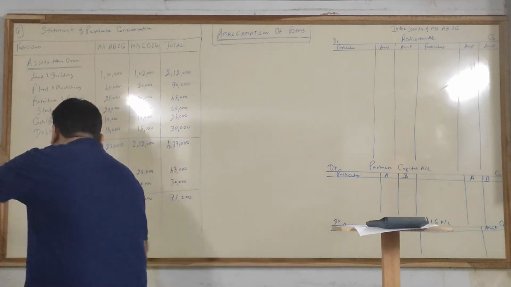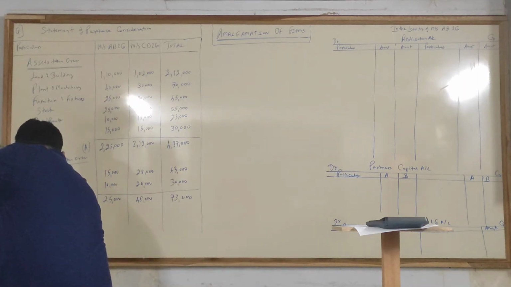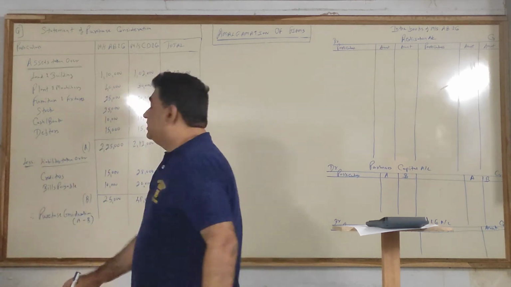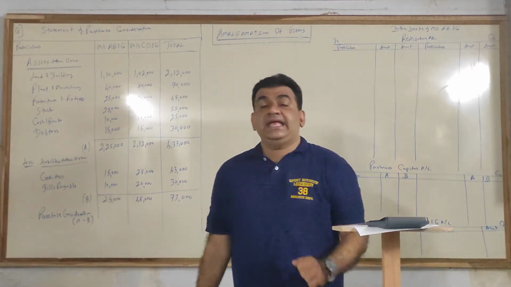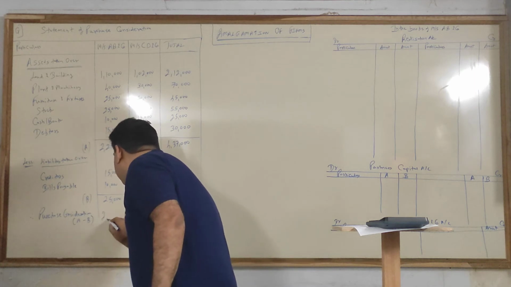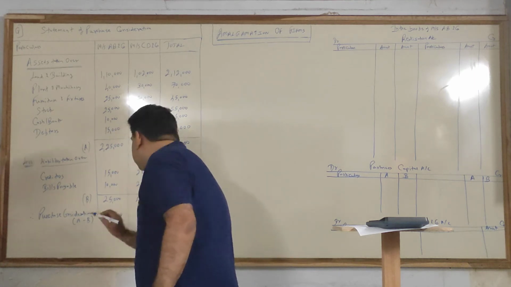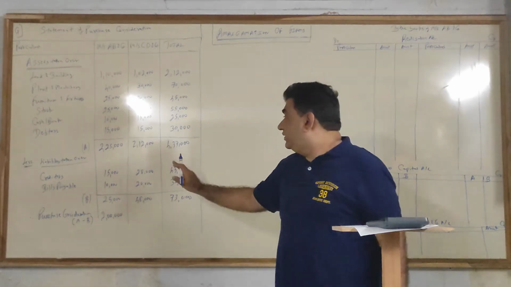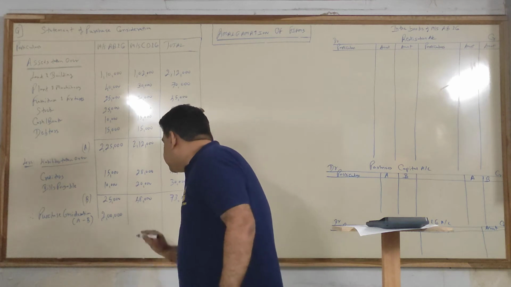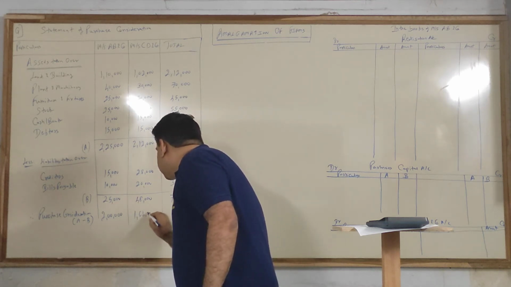So after B, next line write, therefore your PC, which we call purchase consideration, that is nothing but A minus B. Purchase consideration, A minus B. So 225 minus 25, that is 2 lakhs, and 212 minus 48, this will give you 164.